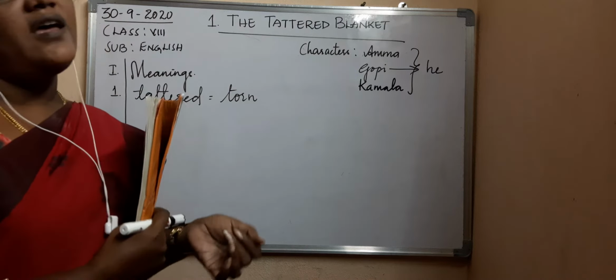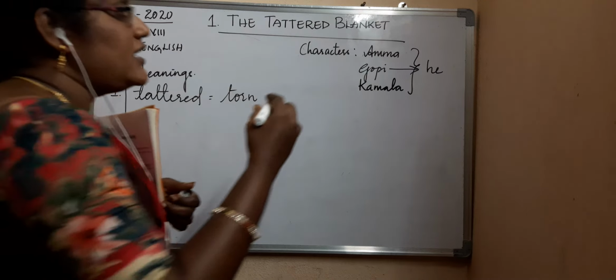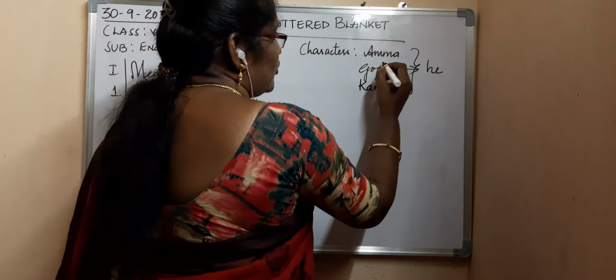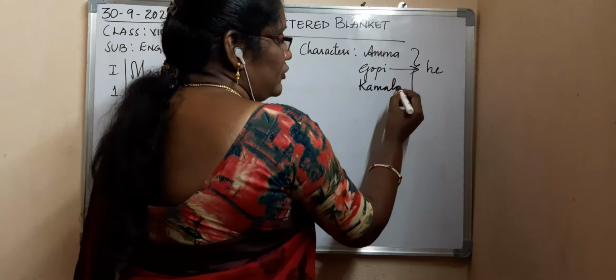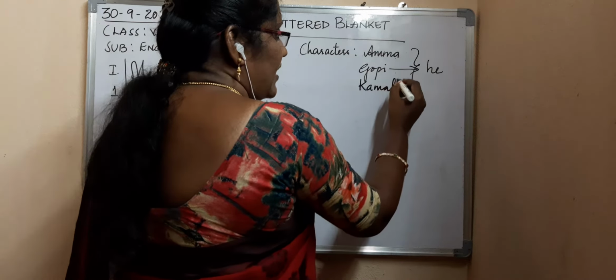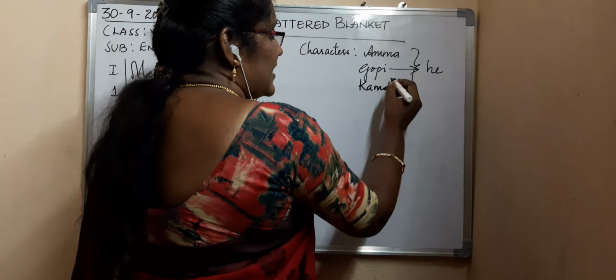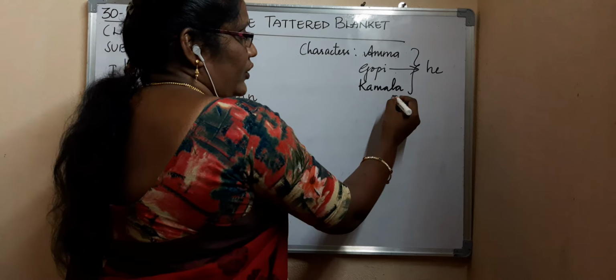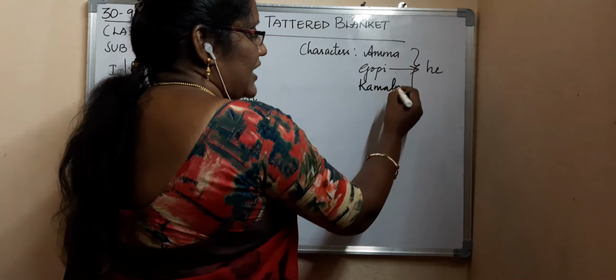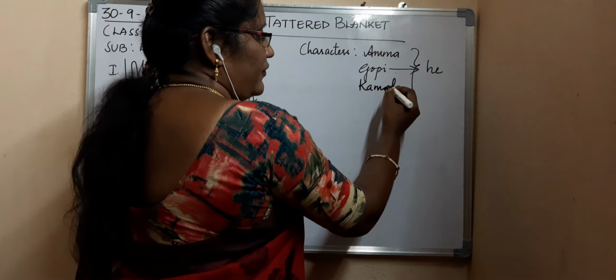So where do his mother and sister stay? Amma is Gopi's mother. Amma has two children, two kids: one son and one daughter, one male and one female. So Gopi is the son and Kamala is the daughter. Amma is a mother with two kids, the male is Gopi and the female is Kamala.